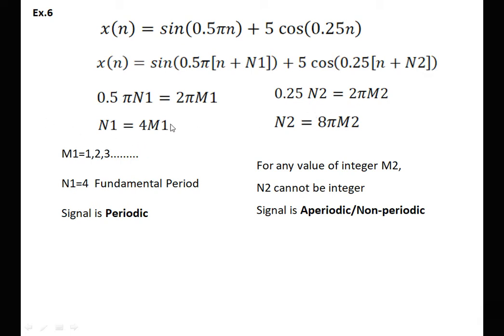After solving the equation, we can see that like our previous example, for m1 equal to 1, 2, 3 and so on, this signal is periodic and having the fundamental period equal to 4. So the first part is periodic in nature, and for the second part we can check that for any value of m2, n2 can't be an integer because of the presence of the pi factor, which is not a rational number, because the value of pi is 22 by 7 or 3.14 and so on. Therefore, for any integer value of m2, n2 cannot be an integer. So this portion is aperiodic in nature. When the first part is periodic and the second is aperiodic, the total signal is aperiodic in nature.